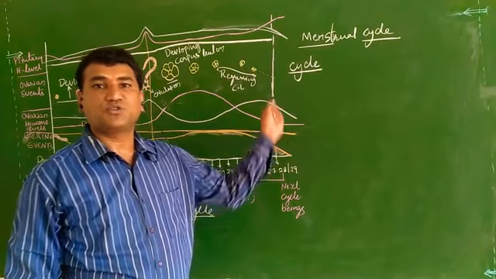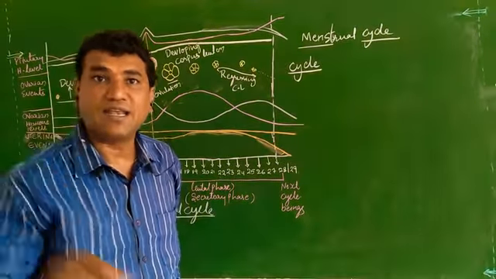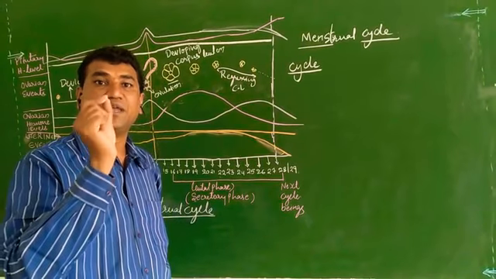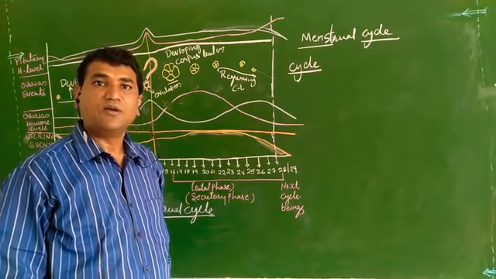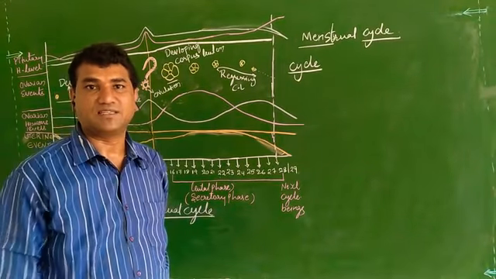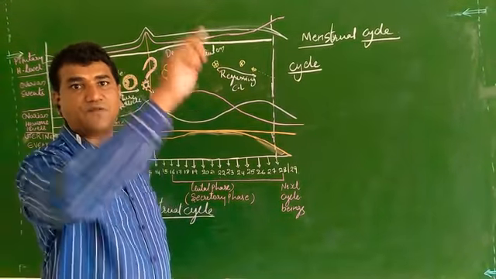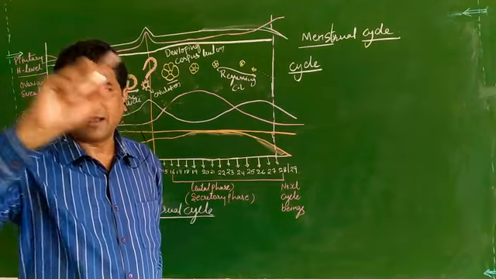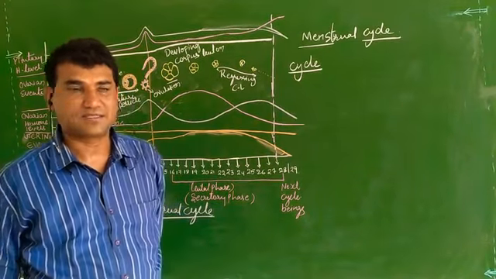Likewise, the menstrual cycle is a cyclic process occurring in female organisms, which is repeated one after the other at regular intervals.